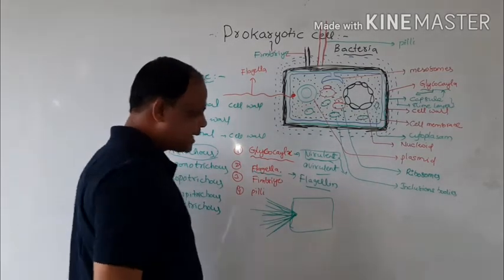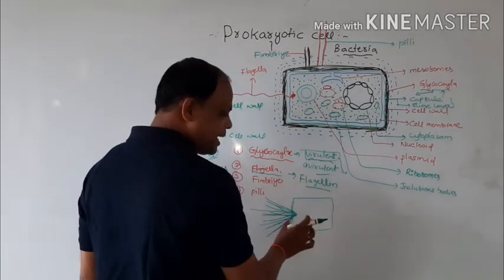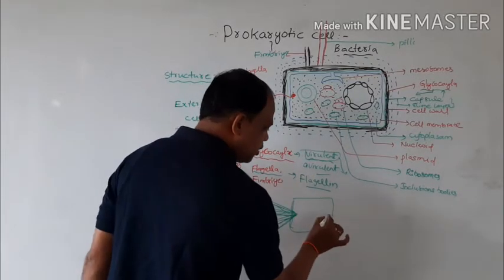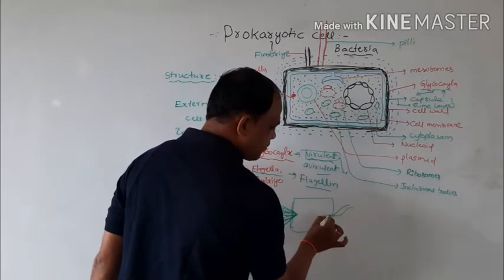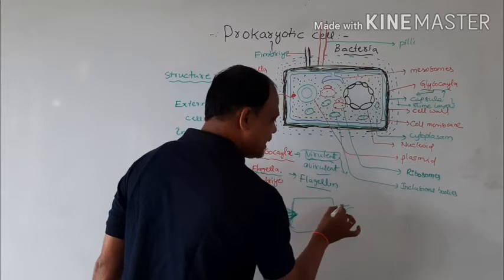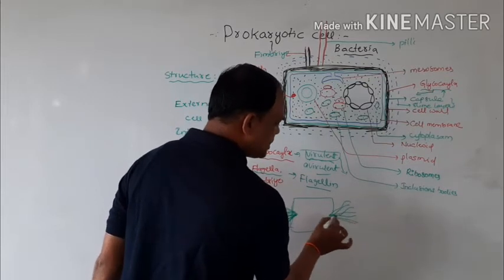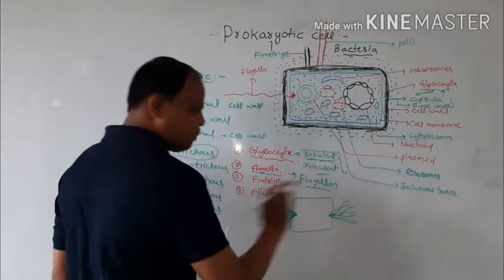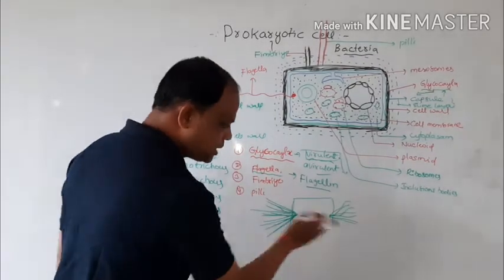And Amphitrichous means the bacteria contains a group or single flagella present at two opposite ends.